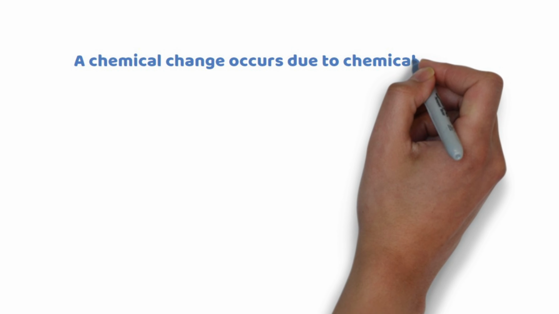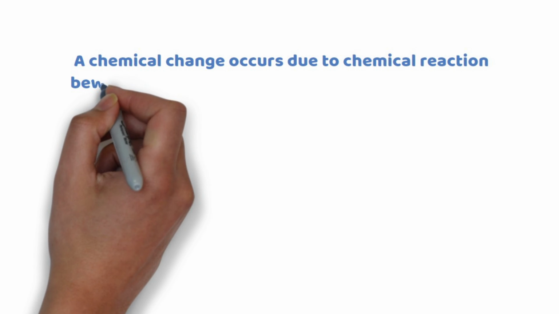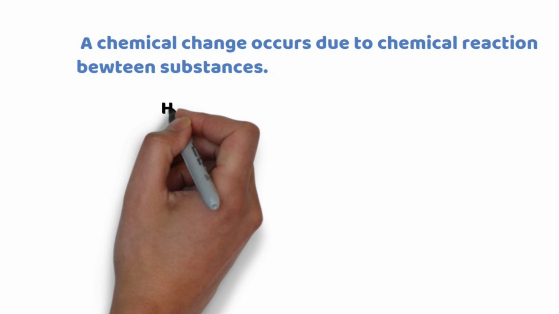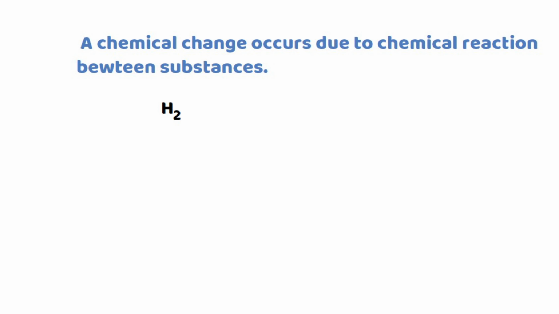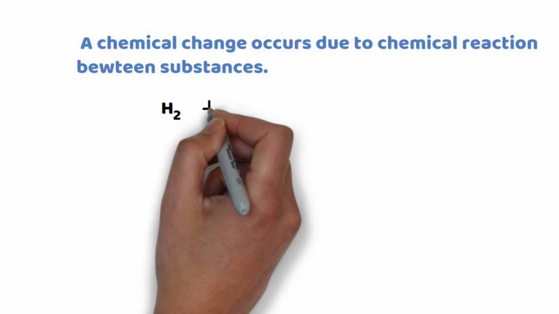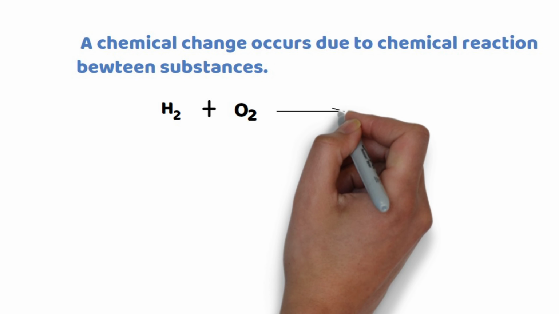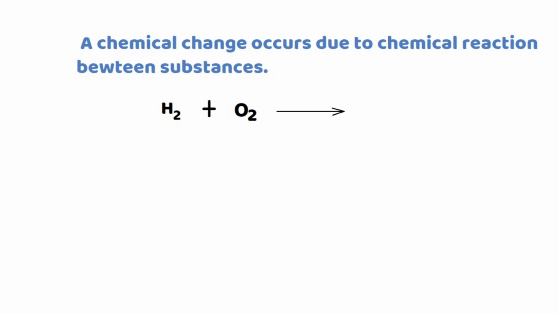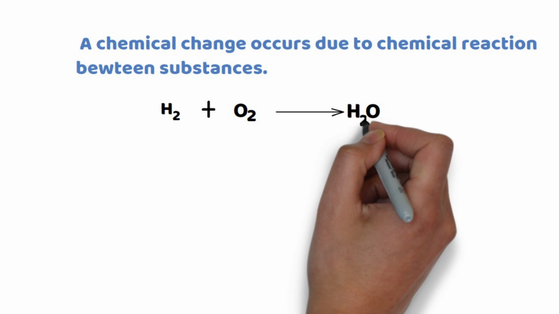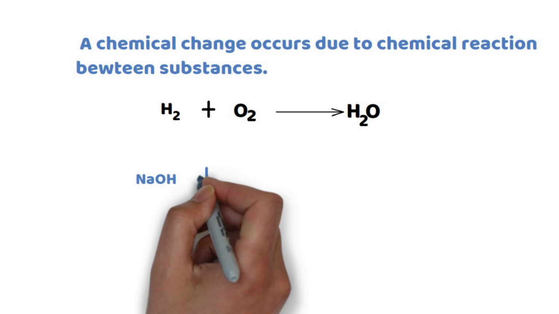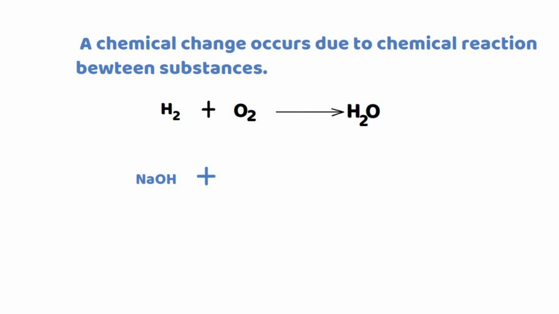Now let us define chemical change. A chemical change occurs due to a chemical reaction between substances. Here are examples. Hydrogen molecule reacts with oxygen molecule to produce water. Water is a product. Again, it is a new substance that is formed from hydrogen molecule and oxygen molecule. Therefore, the properties of water are different from those of hydrogen and oxygen. Therefore, it is an example of chemical change.